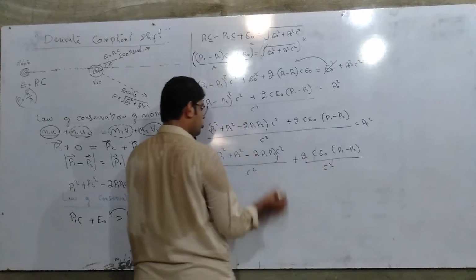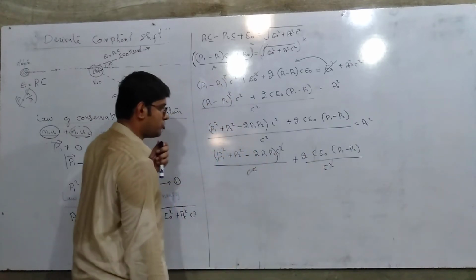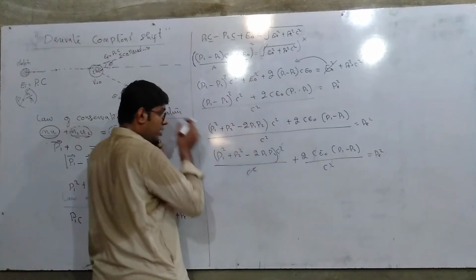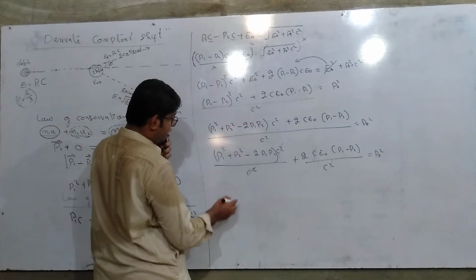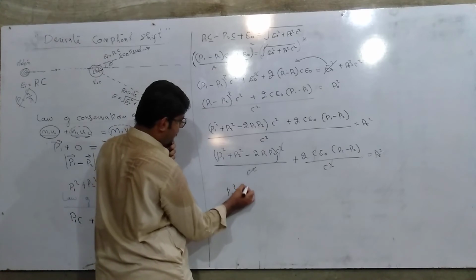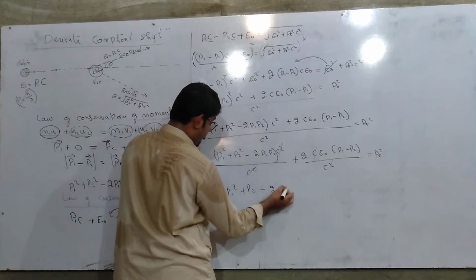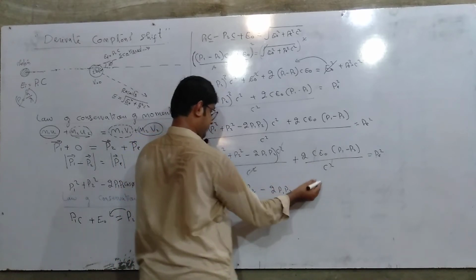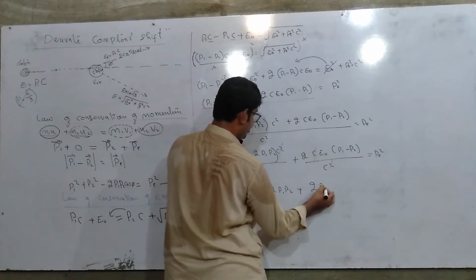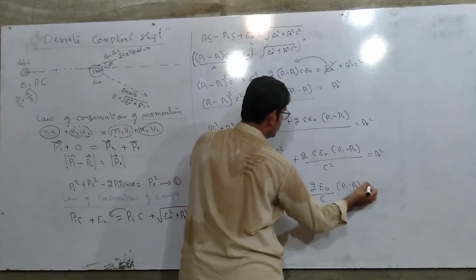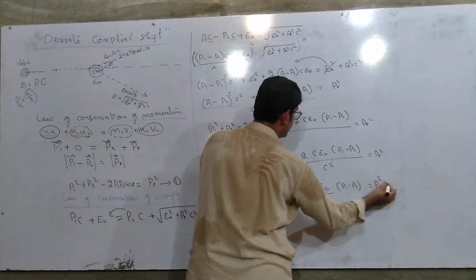C cancelled out, C square also cancelled out, and it is equal to PE square. Here we will get a term P1 square plus P2 square minus 2P1 P2, this is the term, plus 2 E naught divided by C into (P1 minus P2) is equal to PE square.